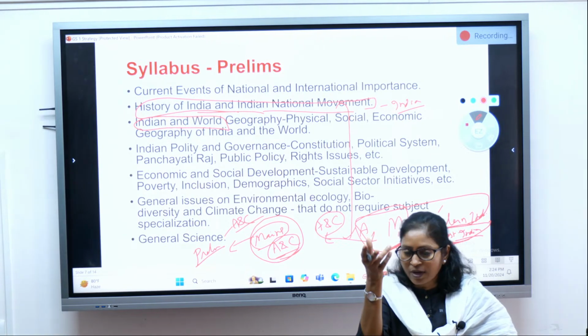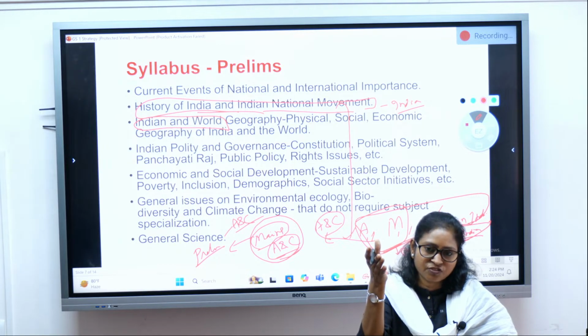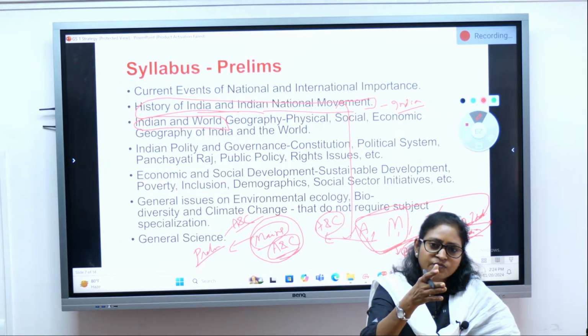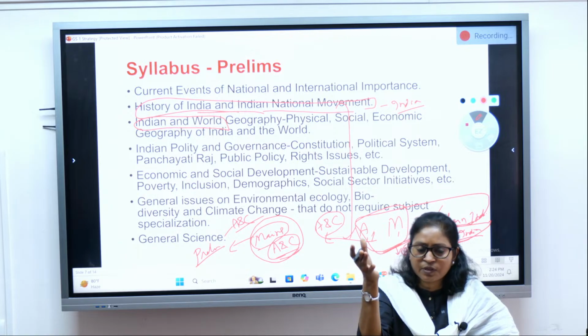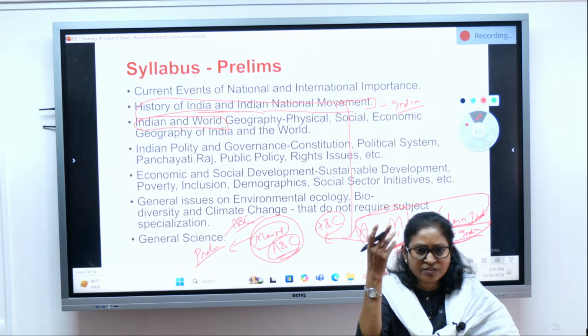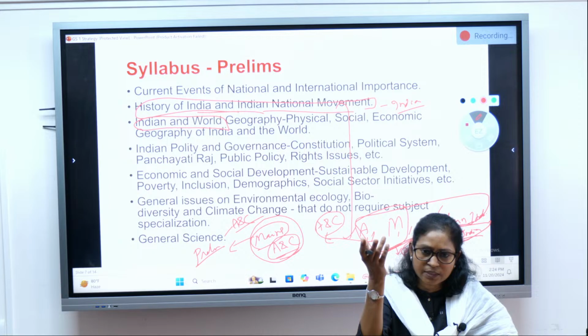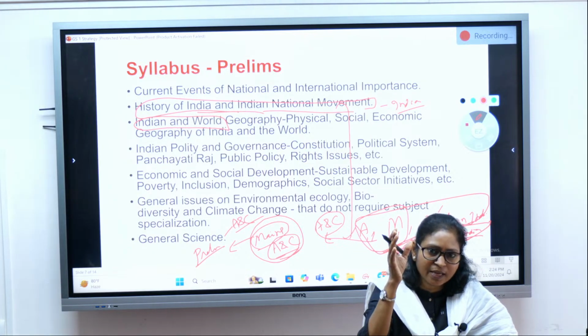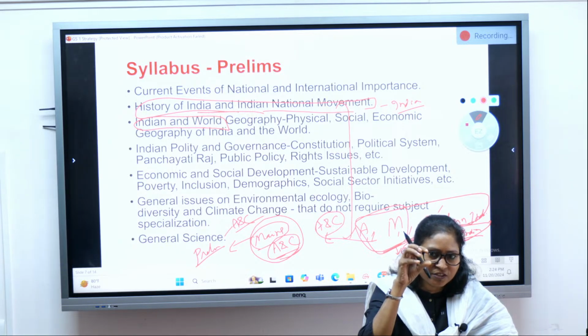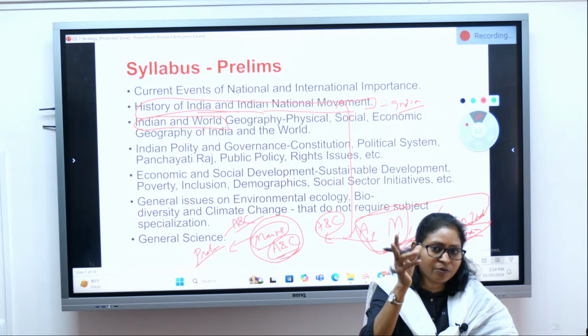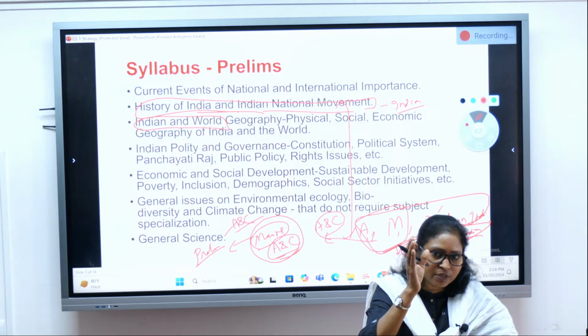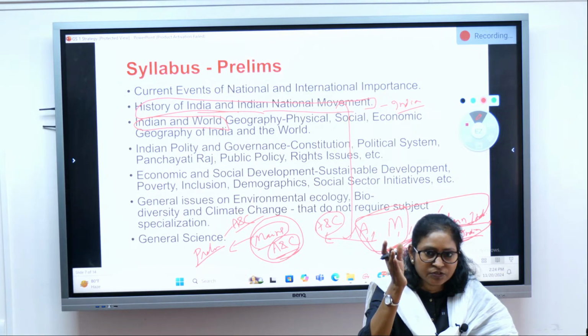And they can also ask questions from art and culture, like the Dravidian style of temple, the Nagara style of temple, various dance forms, which is there in both prelims and mains. The only difference is that in mains they concentrate on the art and culture aspect only, not on the administrative angle. So in mains what you have to study is the art and culture of ancient and medieval history.